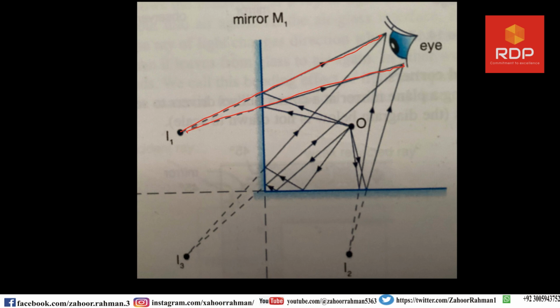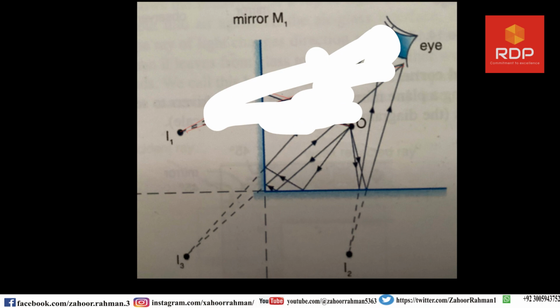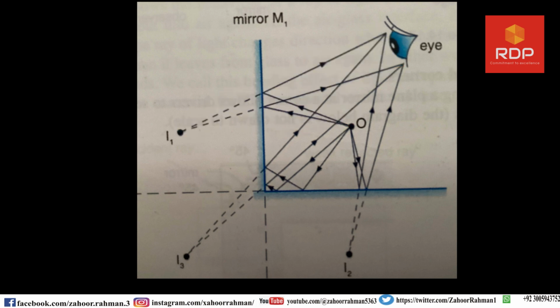And then from the object you have to connect these two lines. So in this particular fashion you will see that these are the images we can see, in which we are seeing the first one.